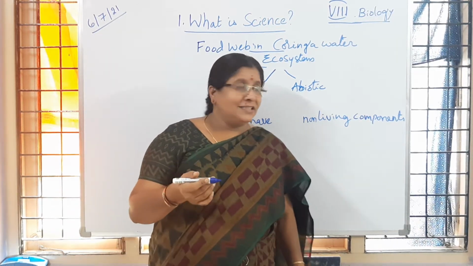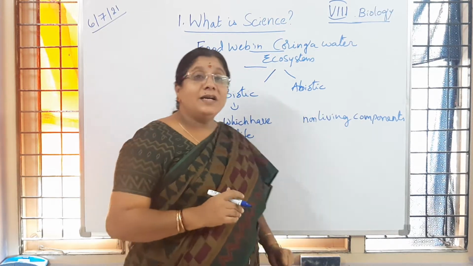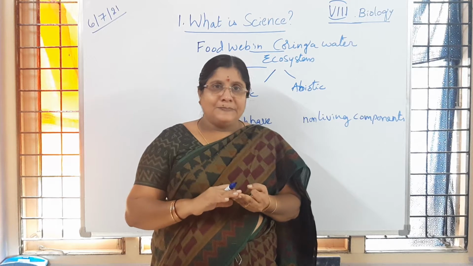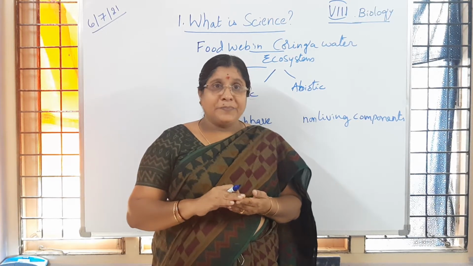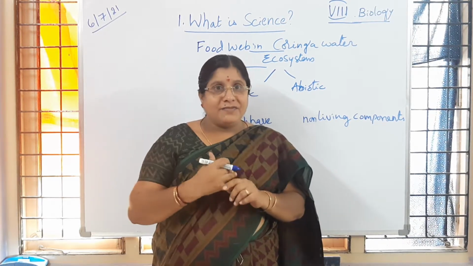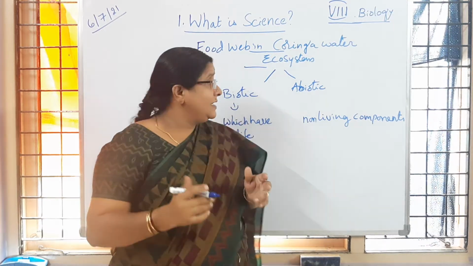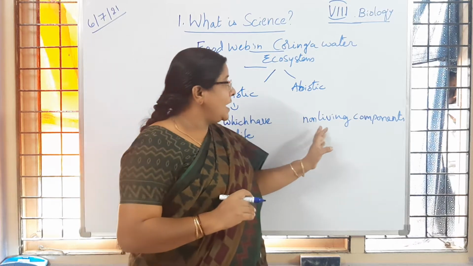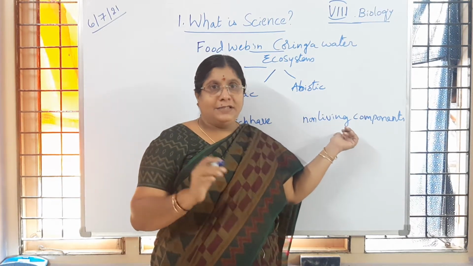They are different, is it not, children? So what are the non-living components? Air, water, soil, then pressure, temperature, light, availability of sunlight, even the chemicals which are present. All these come under non-living components. Is it clear to you?